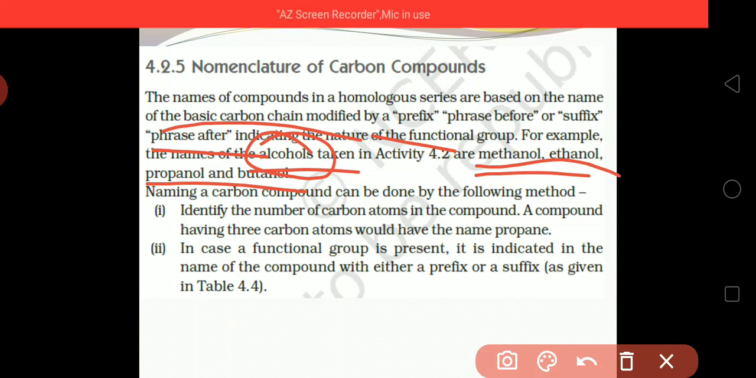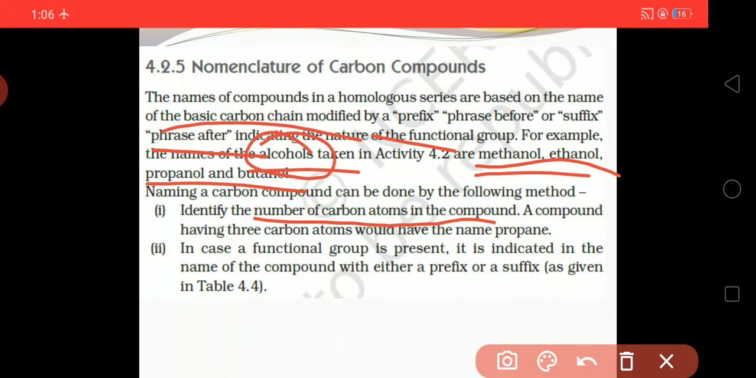Naming a carbon compound can be done by the following method. First, identify the number of carbon atoms present in the compound or substance. A compound having 3 carbon atoms will have the name propane, which we have already studied in the alkane table.